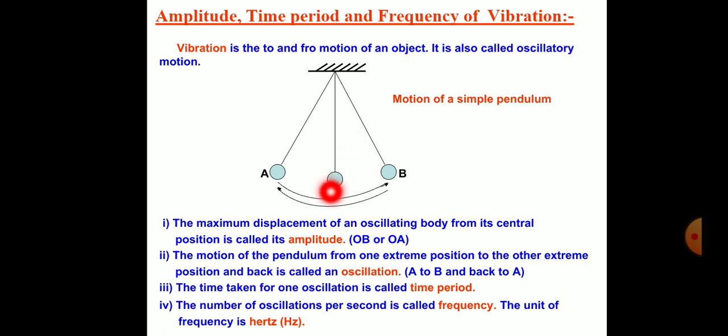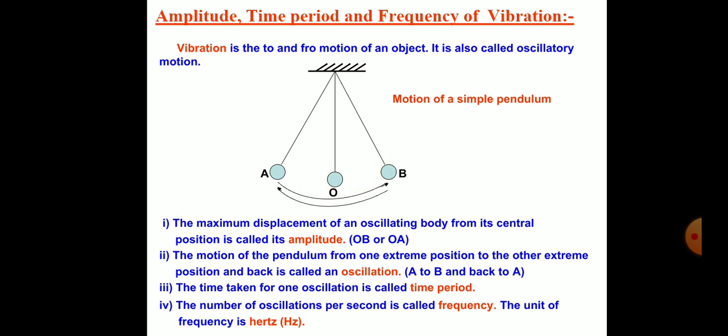We know that sound is produced due to vibration of the particles, the to and fro motion. This to and fro motion is also from its central position to the extreme position. So this displacement is called amplitude. This distance is the amplitude of a wave.